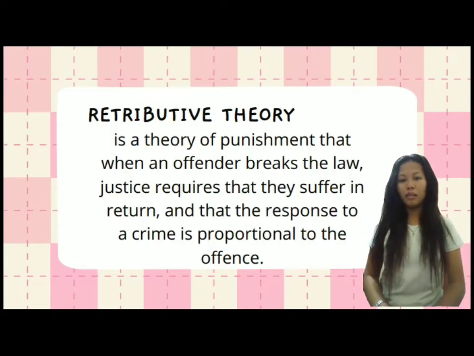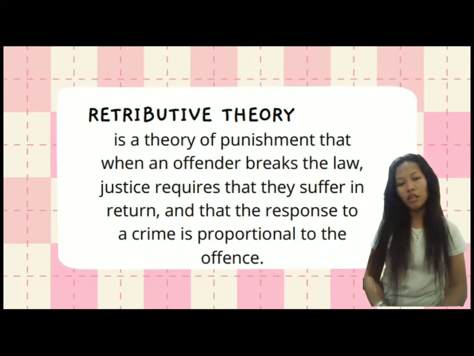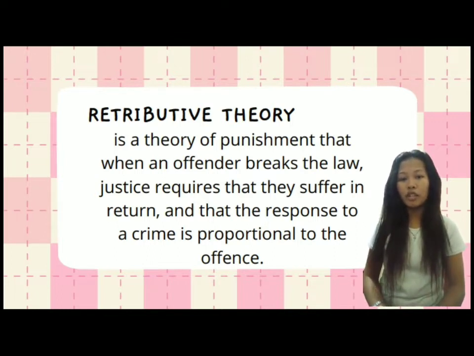Retributive theory. Retribution is the most ancient justification for punishment. This theory insists that a person deserves punishment as he has done a wrongful deed. Also, this theory signifies that no person shall be arrested unless that person has broken the law. Here are the conditions where a person is considered as the offender. The penalty given will be equivalent to the grievance caused by the person.